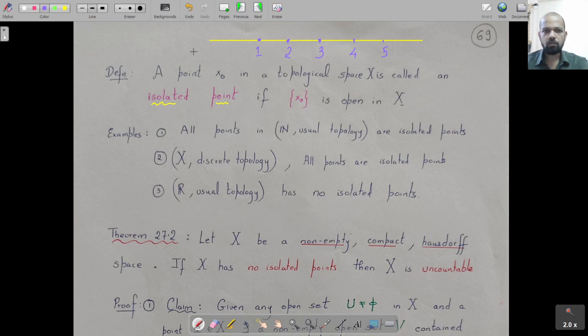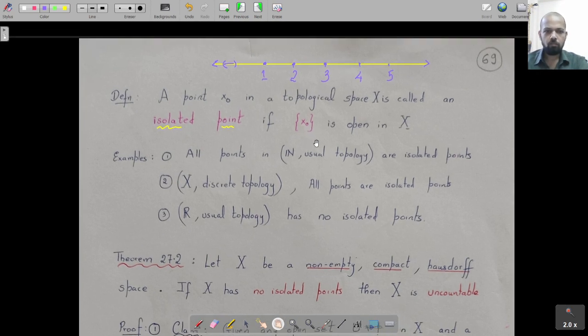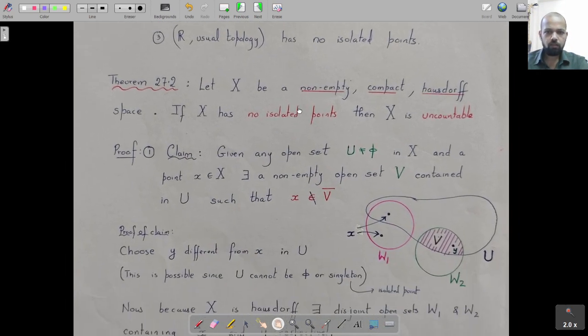R with usual topology, the whole real line, has no isolated points, because if you take a singleton point in R, it's not open. In fact, all open sets in R, apart from the empty set, contain an open interval, and the moment they contain an open interval, that is a basis element, they have to have infinitely, in fact uncountably many points. So finite or countable sets in R are not going to be open, so definitely R with the usual topology is not going to have any isolated points. Okay, so that's the definition of isolated points.